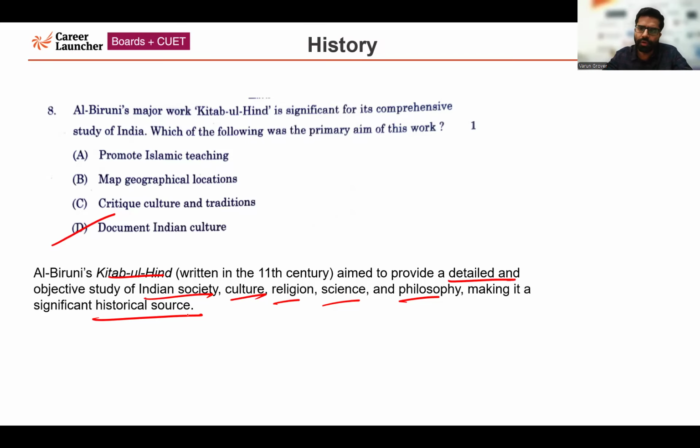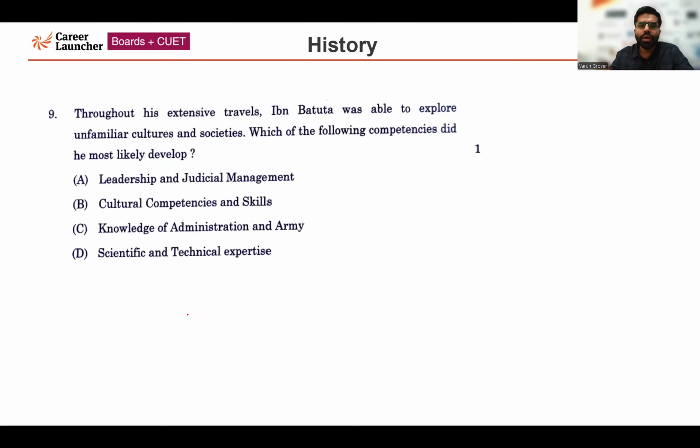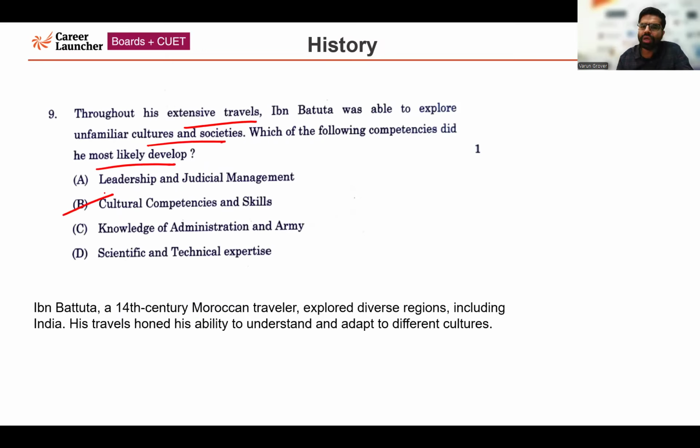Now moving forward to the next question, question number 9. Throughout his extensive travels, Ibn Battuta was able to explore unfamiliar cultures and societies. Which of the following competencies did he most likely develop? The correct answer is option number B, cultural competencies and skills. Ibn Battuta, the famous Moroccan traveler of the 14th century, explored various regions, including India. His travel improved his ability to understand and adapt to different cultures. So the correct answer is option number B.